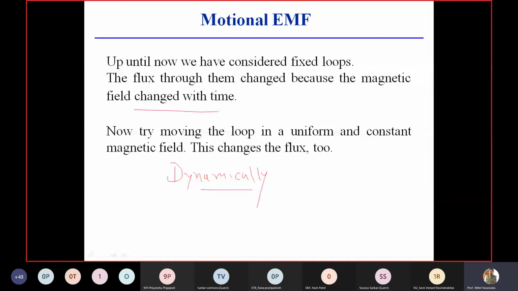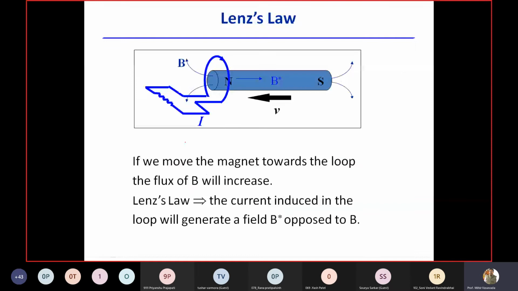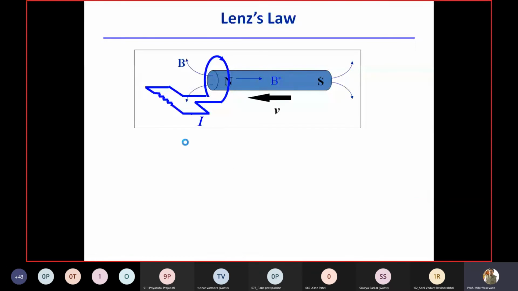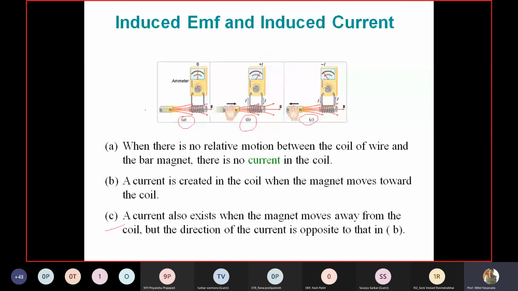Another one is the one in which there is no movement. I will give an example also. It is known as statically induced EMF. There is no movement. It's static, right? So look at the examples. This is an example of dynamically induced EMF, in which we are moving the bar magnet, right? Physical movement. But if you go to this example, there is no physical movement here.